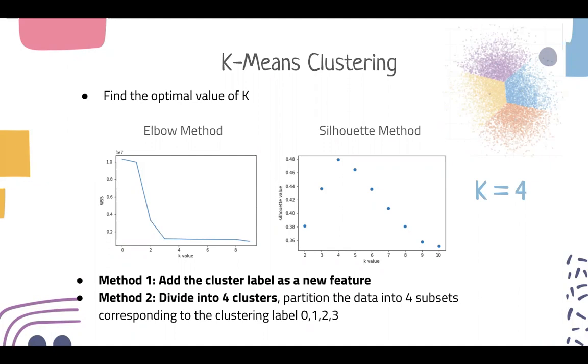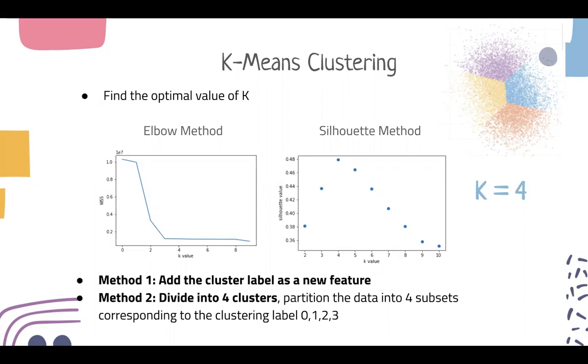And then we use another method called the silhouette method, which is a measurement of the separability of the dataset. We will use k equals 4, which has the highest silhouette value. Also notice here that the highest silhouette value is 0.48, indicating that this dataset might not be as separable as we expected. And we will use the clustering label in two ways.